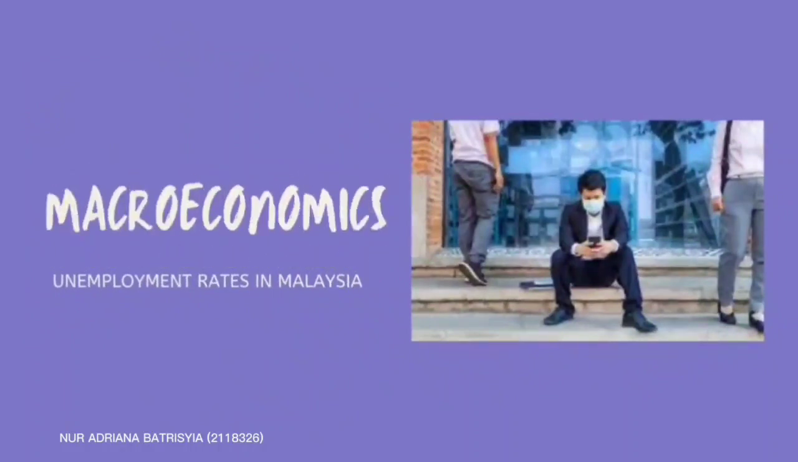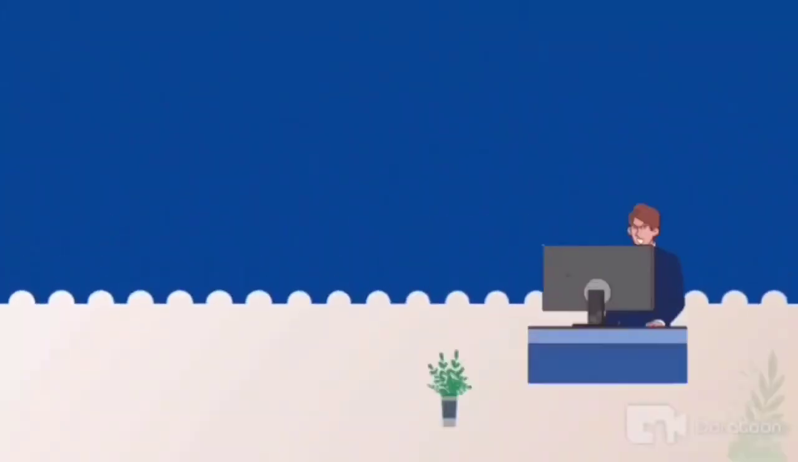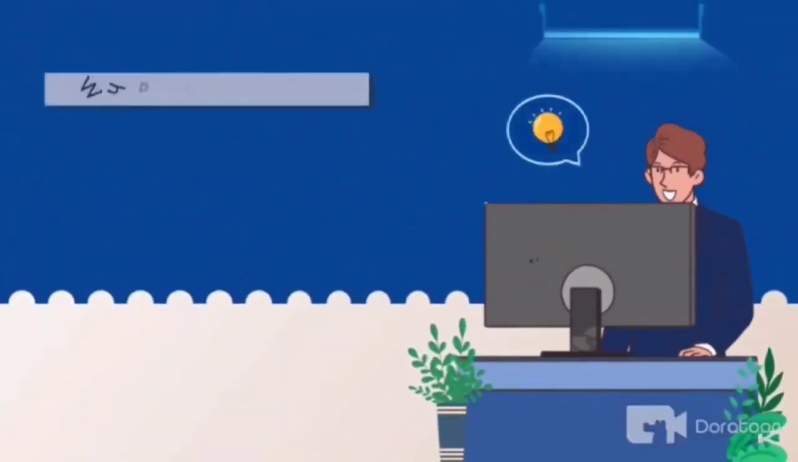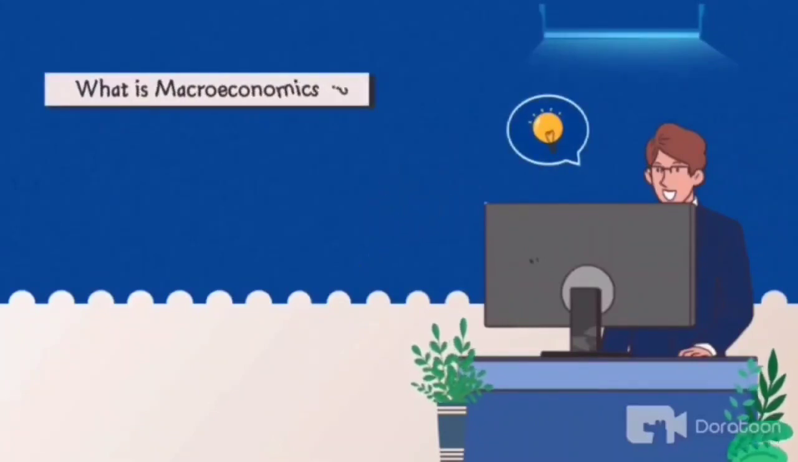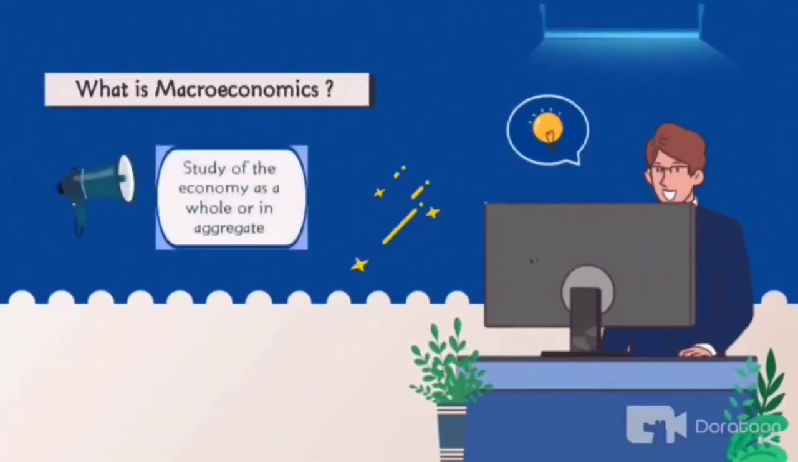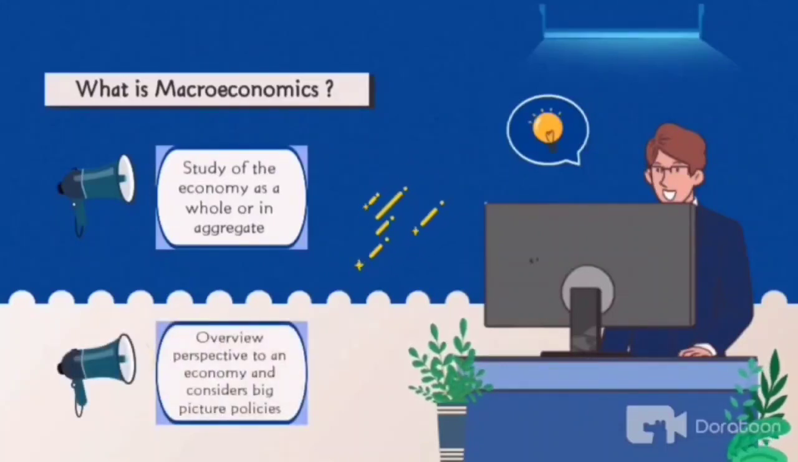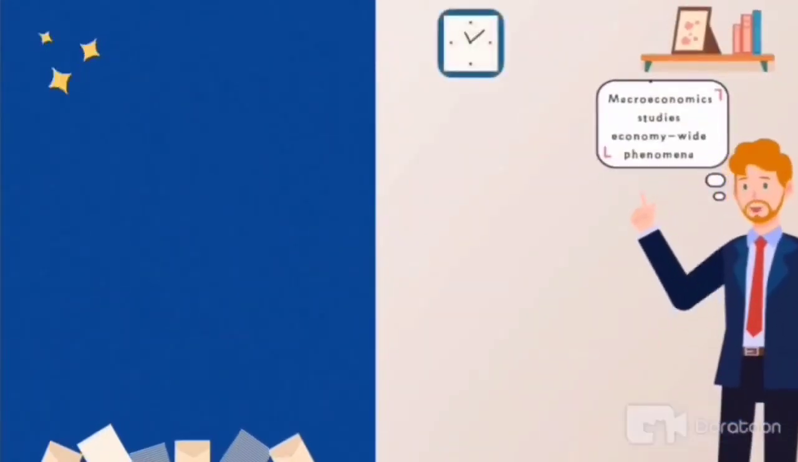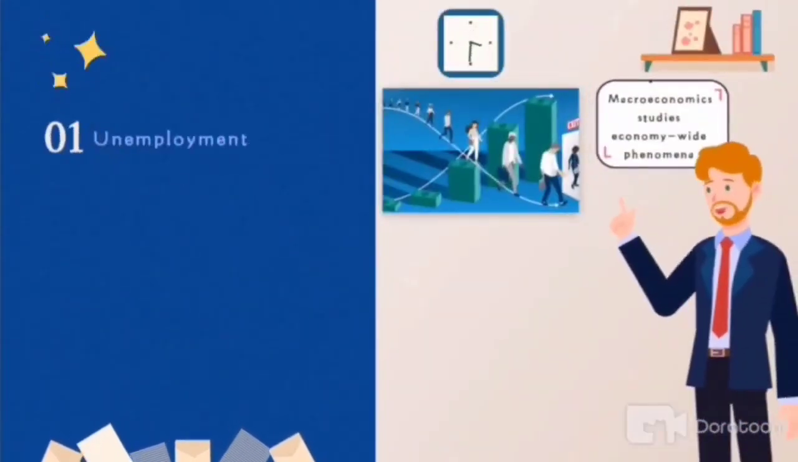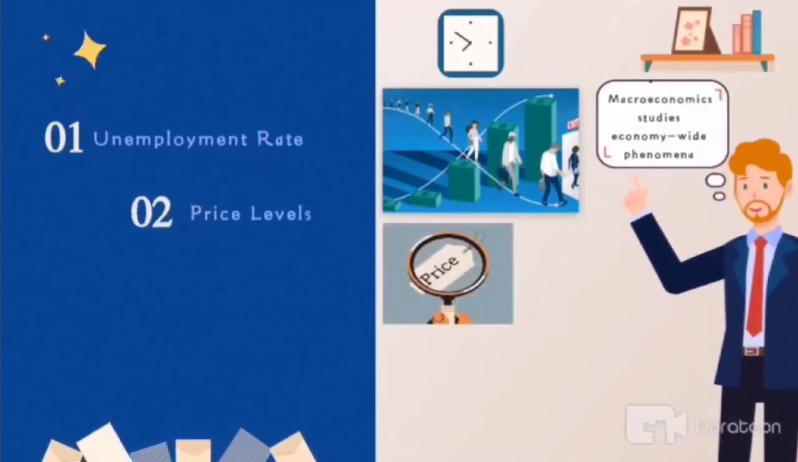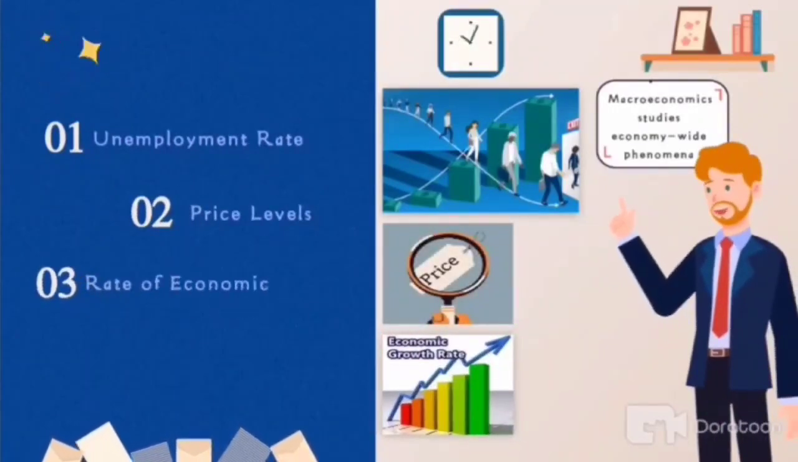Thank you. Hello everyone, now I will continue with another topic which is macroeconomics and I will talk about unemployment rates in Malaysia. Let's start with the definition of macroeconomics. What is macroeconomics? It is the study of the economy as a whole or in aggregate. It is an overview perspective to an economy and macroeconomic decision making and considers big picture policies. Macroeconomics studies economy-wide phenomena such as unemployment rate, price levels, rate of economic growth and also inflation.